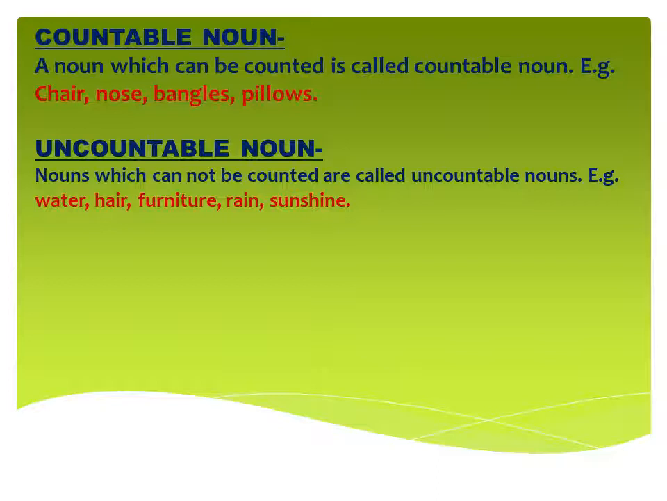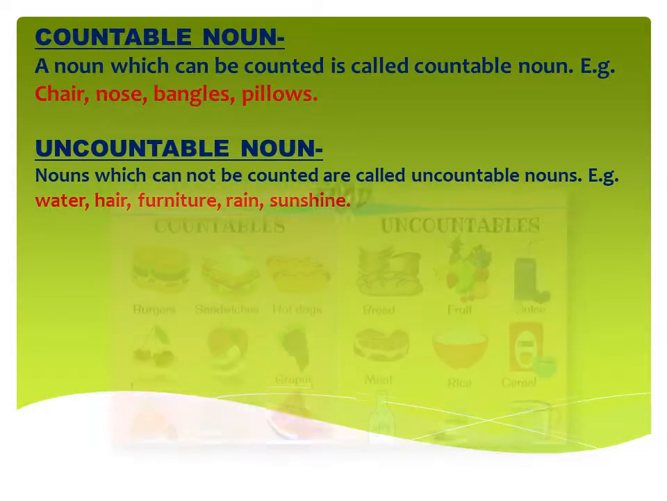Now uncountable nouns are the nouns which cannot be counted, and they are called uncountable nouns. So all the things that we cannot count in numbers, like water, hair, furniture, rain, sunshine. We cannot count water and hair. If it's raining outside, I cannot say, go and count the rain, how many rains are there. No, we cannot count sunshine. So all these things that we cannot count will come in uncountable noun.